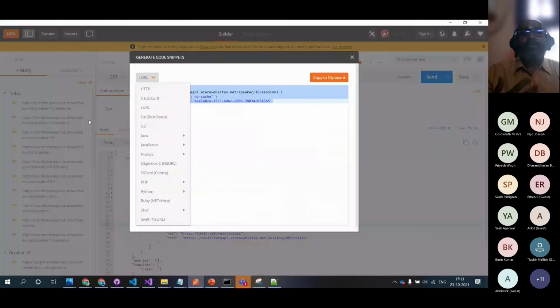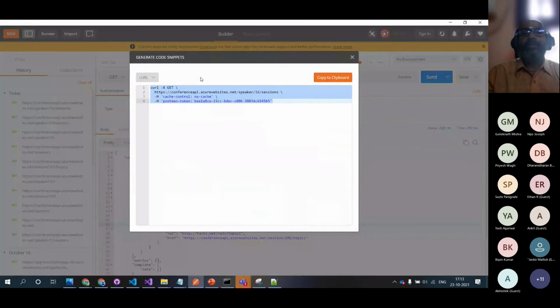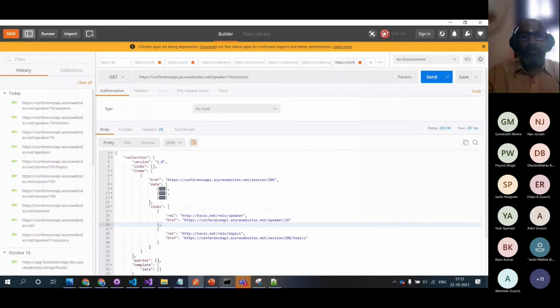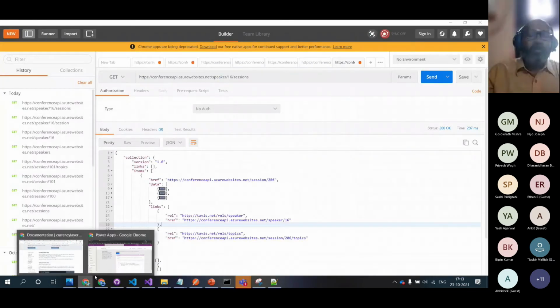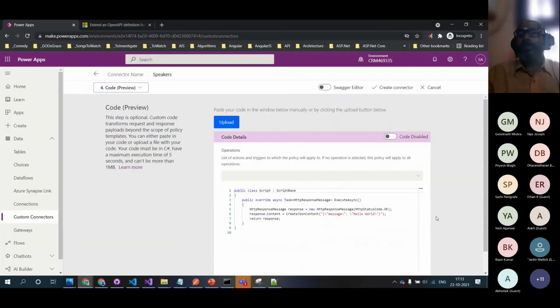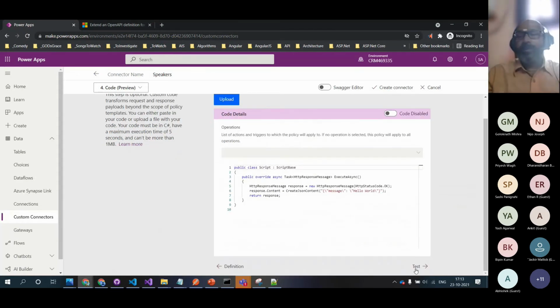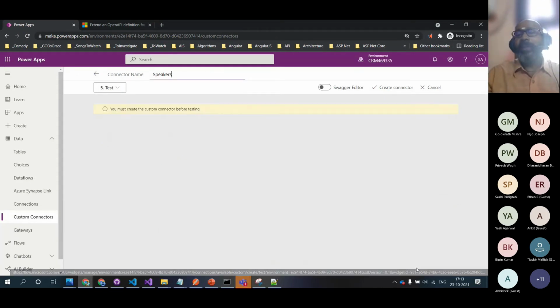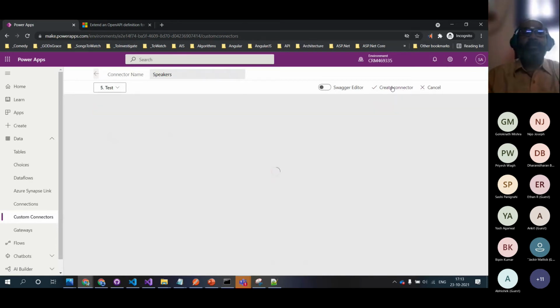So there is no need for us to go and write the code. It is being generated by the Postman tool pretty decently. So we can go and use it. We don't need to do it, but there is an option. I just wanted to show that. And the next thing is test. Until we create that, we'll not be able to test it. First, let us create the connector.